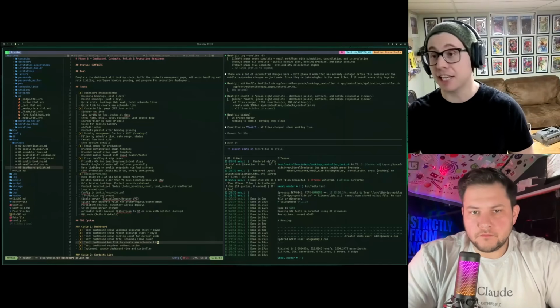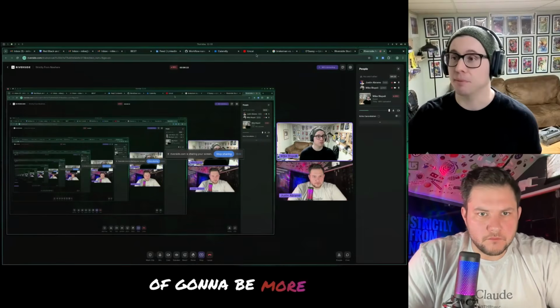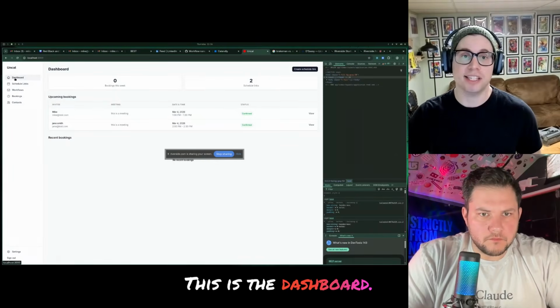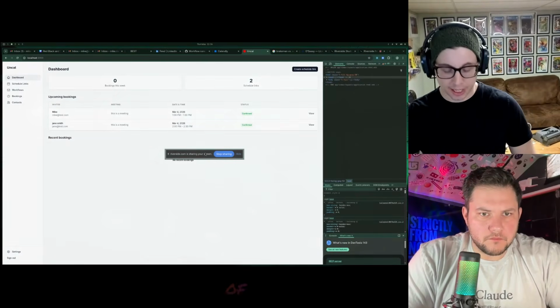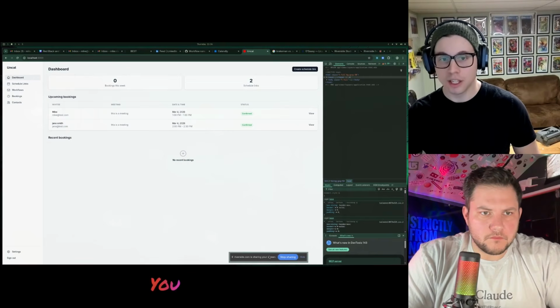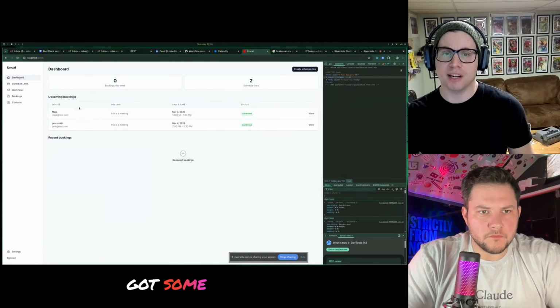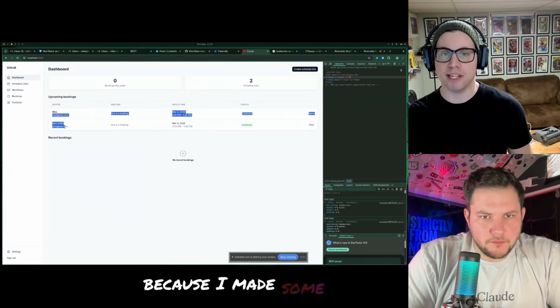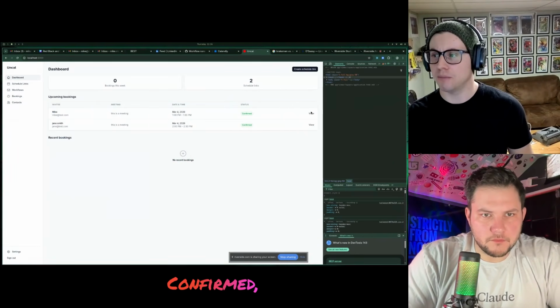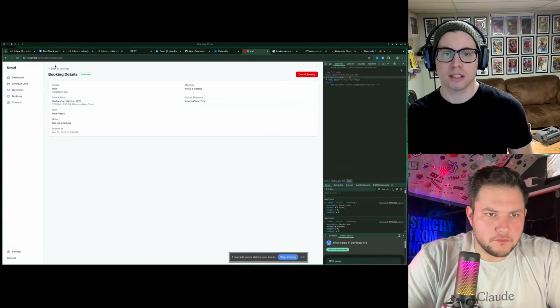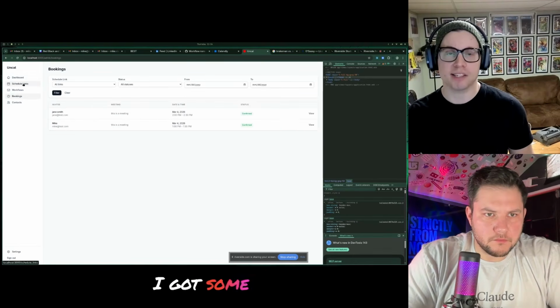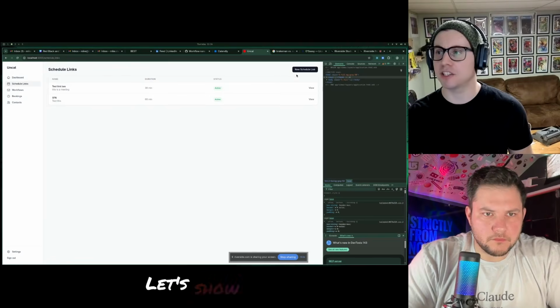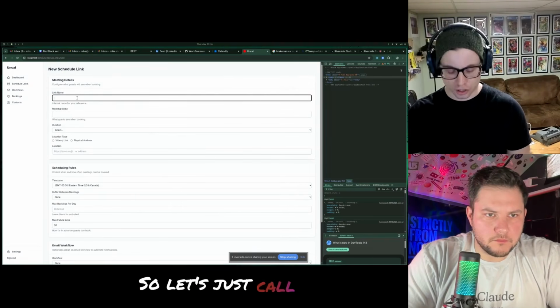Let's jump into the app because that's going to be more interesting here. This is the dashboard. Let me move this little thing out of the way here. You can see right here, I've got the dashboard. We've got upcoming bookings because I made some bookings. Confirmed. I can view the booking. Back to bookings. I've got some schedule links in here. I made a test link. Let me show you a new schedule link. So let's just call this test link 3.